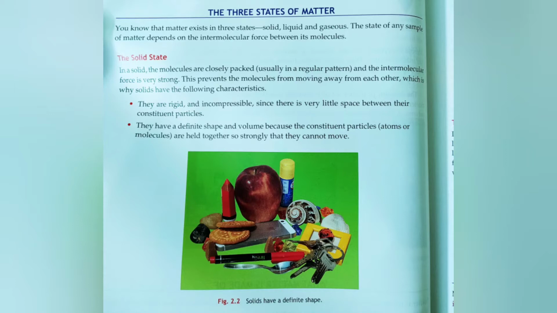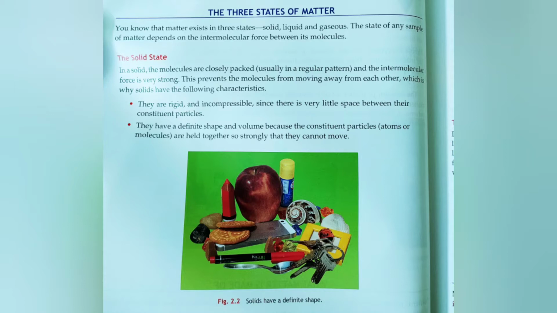That's why we say that based on the intermolecular force and intermolecular space, the state of matter is determined.